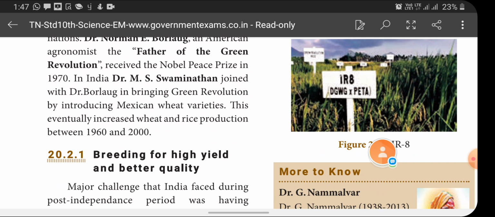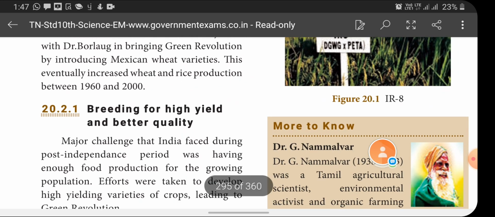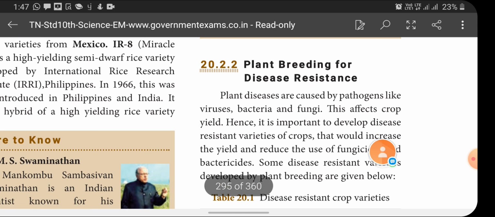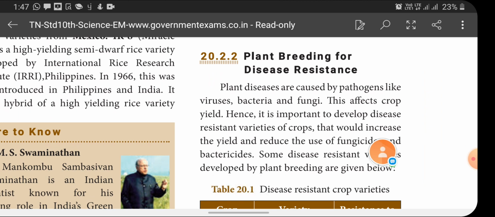Breeding for high yield and better quality. This topic is not there in the reduced syllabus, so avoid it and come directly to plant breeding for disease resistance. What does disease resistant mean? Plants which show resistance against a disease are said to have disease resistance. That means the plant can tolerate the disease condition, and this is called